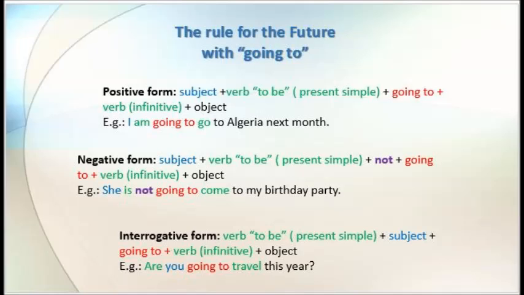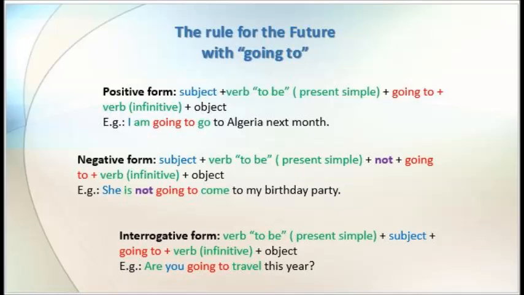If you want to ask a question, it will be verb to be first in present simple, plus your subject, plus going to, plus verb in infinitive, plus object. Example, are you going to travel this year? Fine, these are the rules for going to in three forms of the sentences in the future.